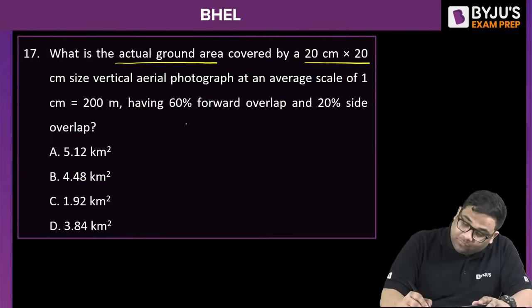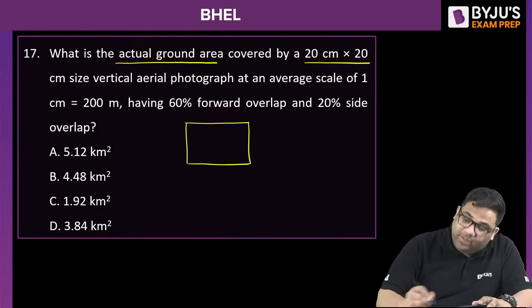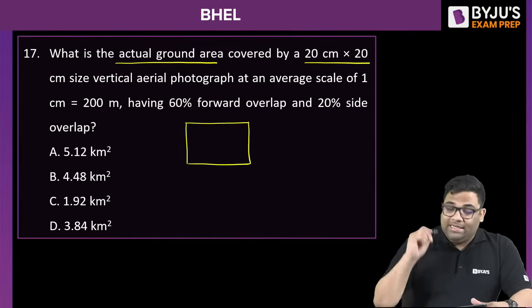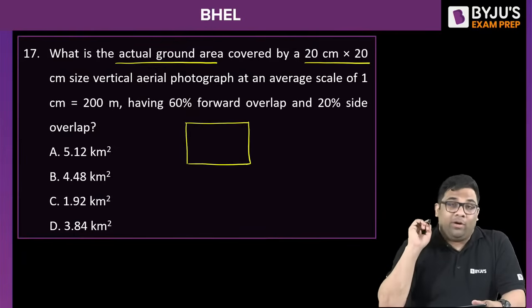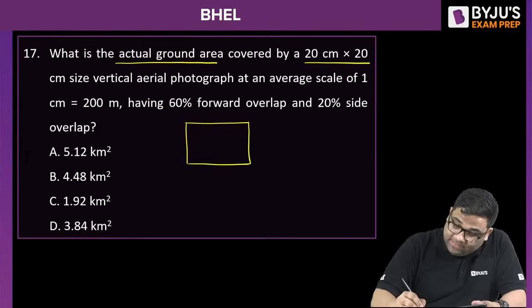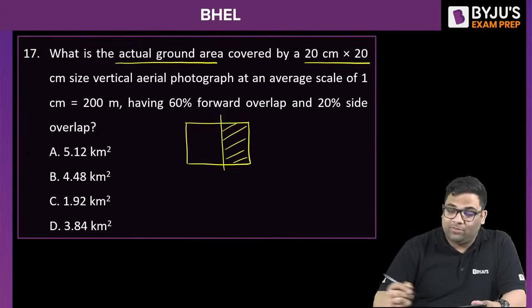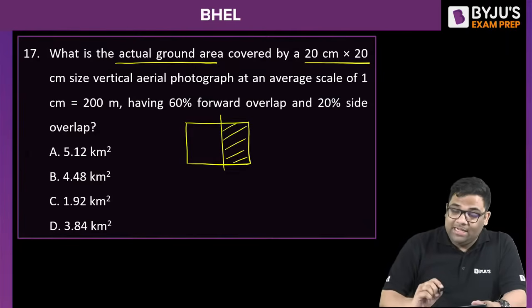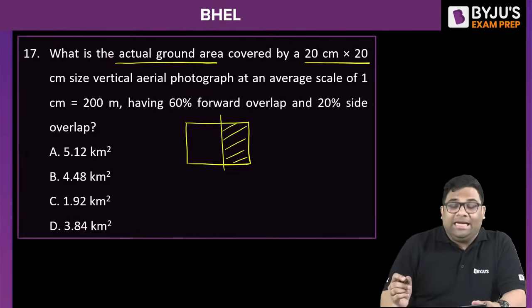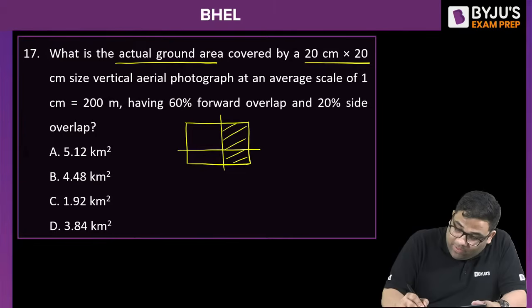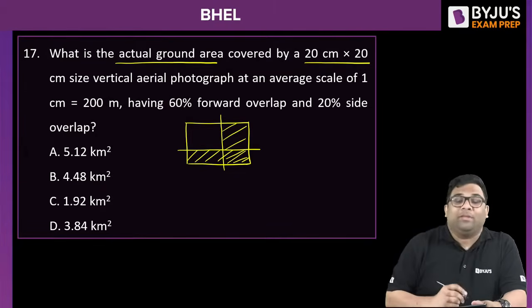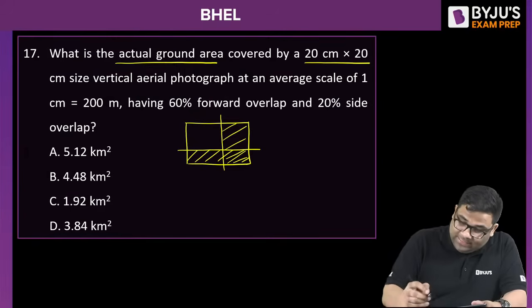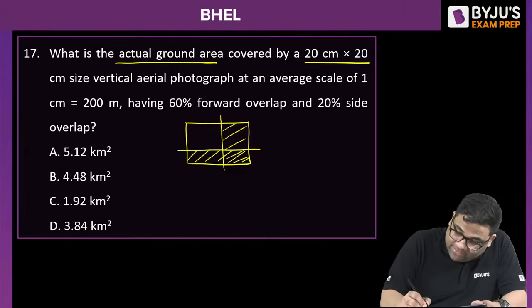I will tell you. So this is a photograph. Now here it is written 60% forward overlap. So 60% is covered, because there will be overlapping of pictures. And then 20% side overlap. So I can say that this is covering this much area net. You can see this much area.